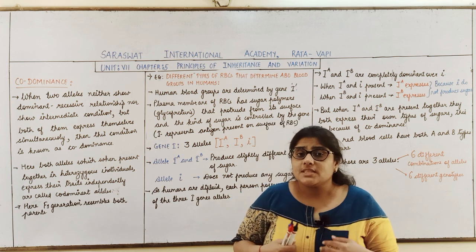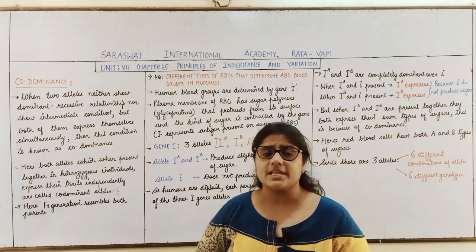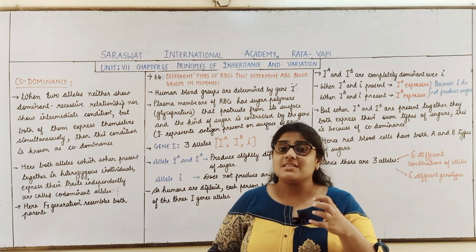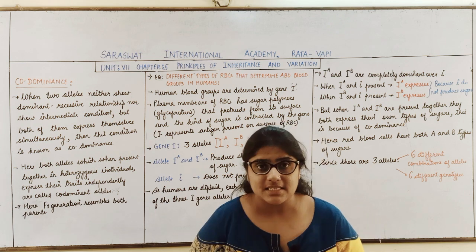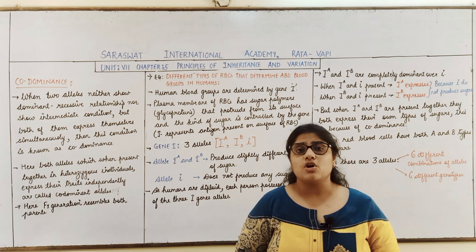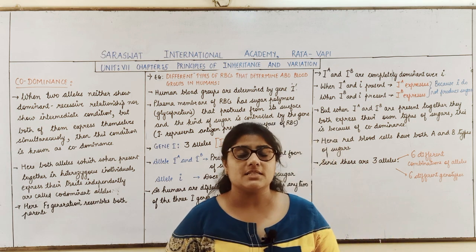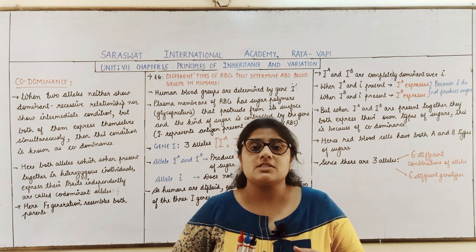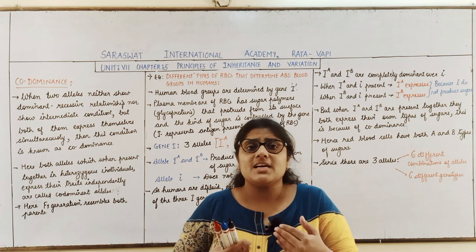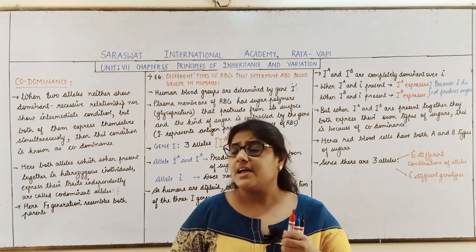But both the alleles, when present together, will express themselves simultaneously. That condition is called codominance. Codominance means together, that is both the alleles will express their characters.